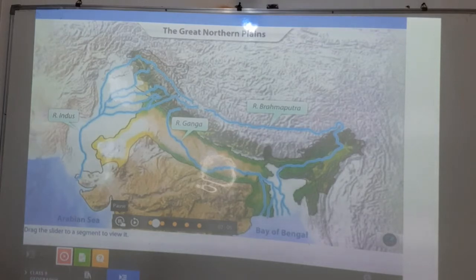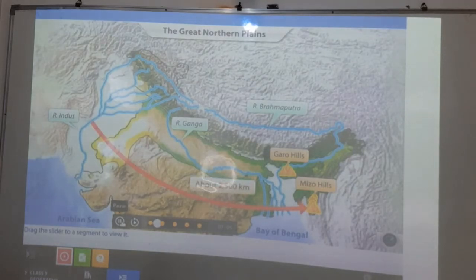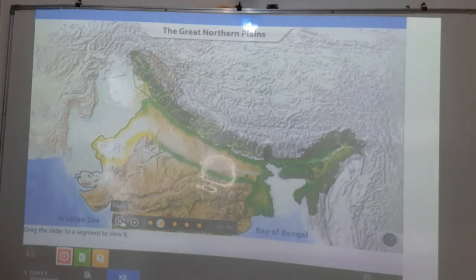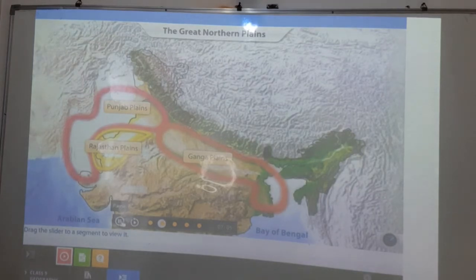The plains span from the Indus River in the west to the Garo and Mizo hills in the east and have an extent of about 2,500 kilometers. The widest stretch is at the confluence of the Ganga and Yamuna rivers near Allahabad, where the plains are 280 kilometers wide. The northern plains can be classified into the Punjab plains, the Rajasthan plains, the Ganga plains and the Brahmaputra plains. Let's learn about each of these plains.